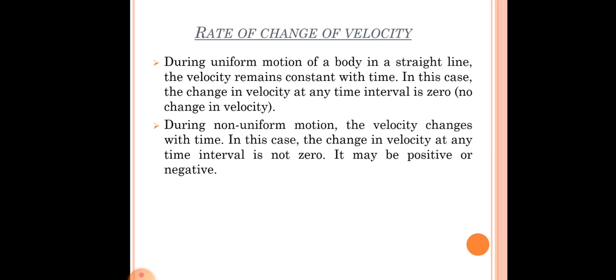So here the change is positive. But if it decreases speed, suppose a body is traveling at 40 kilometer and now it has come down to 20 kilometer, since the speed is decreasing, the change in velocity will be negative.